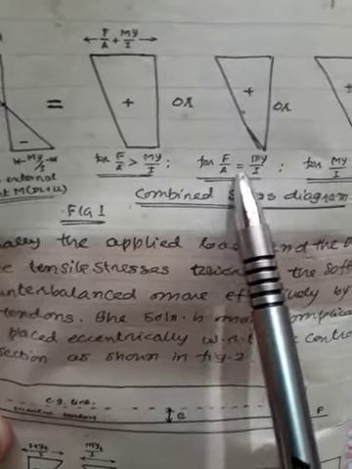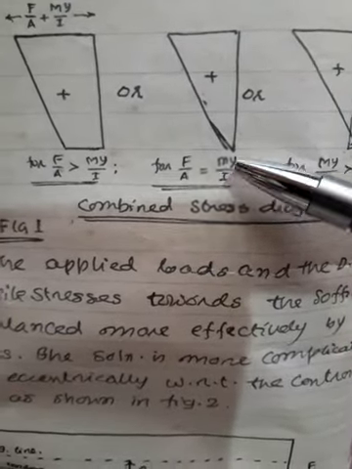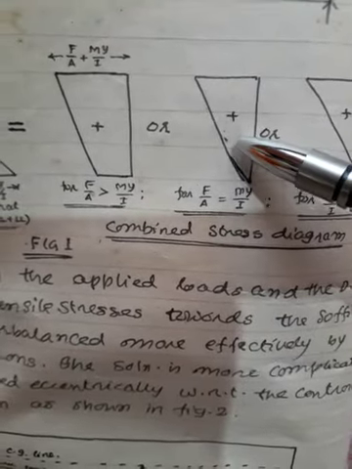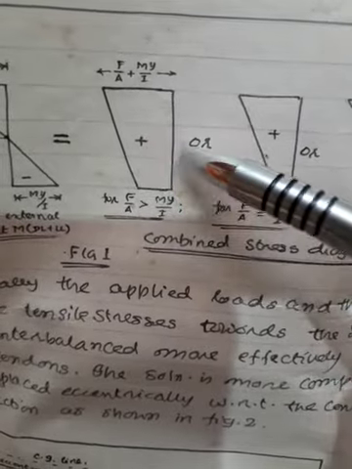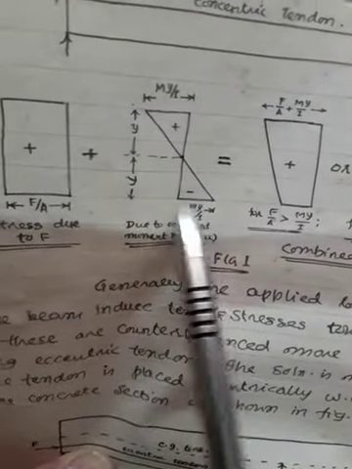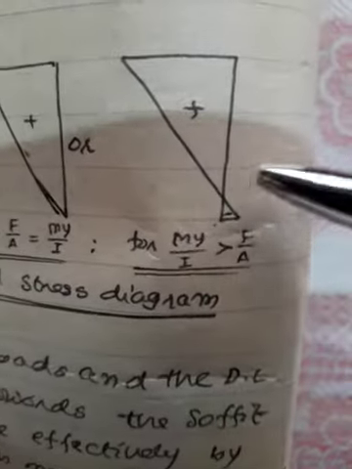Here it is for F by A equal to My by I. If F by A is greater than My by I, the stress distribution will be like this. Now, if My by I is greater than F by A, then you may land on a stress distribution diagram something like this.